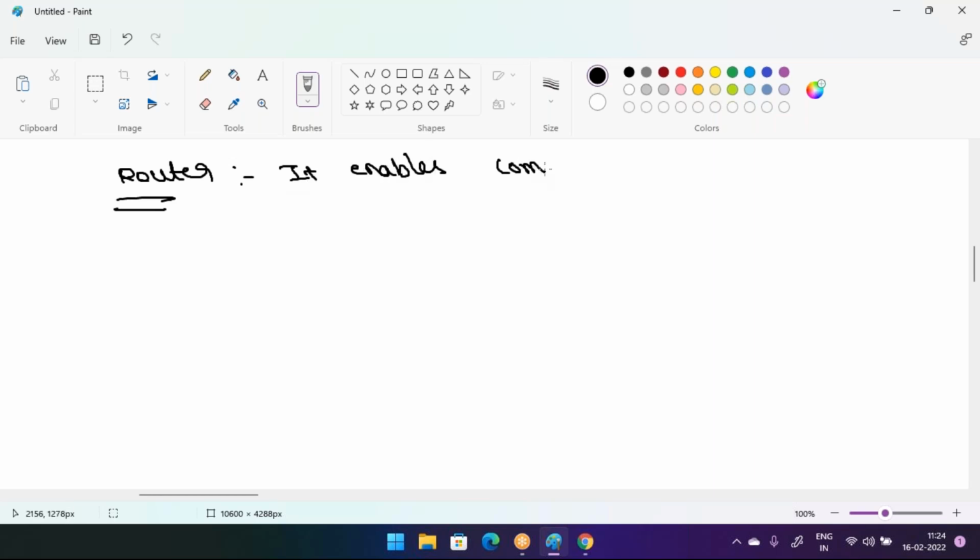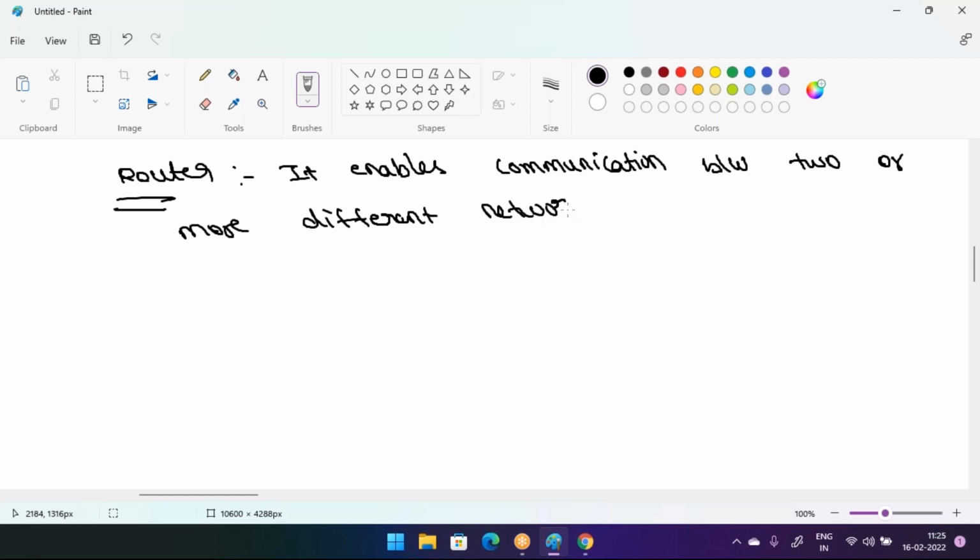It enables communication between two or more different networks.